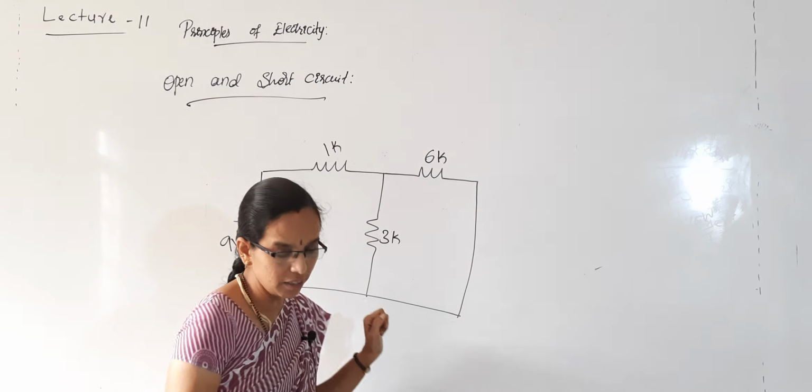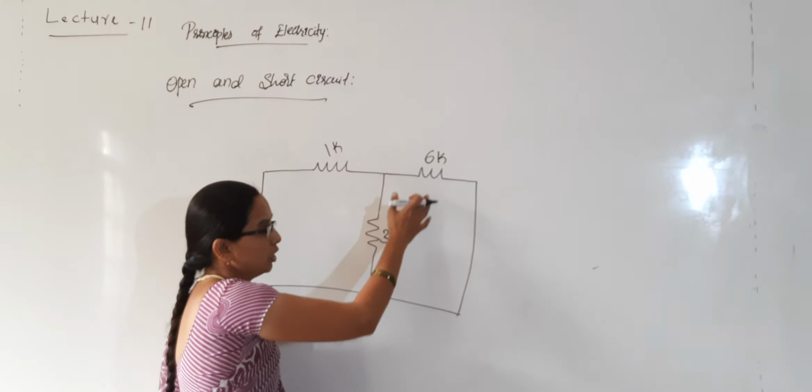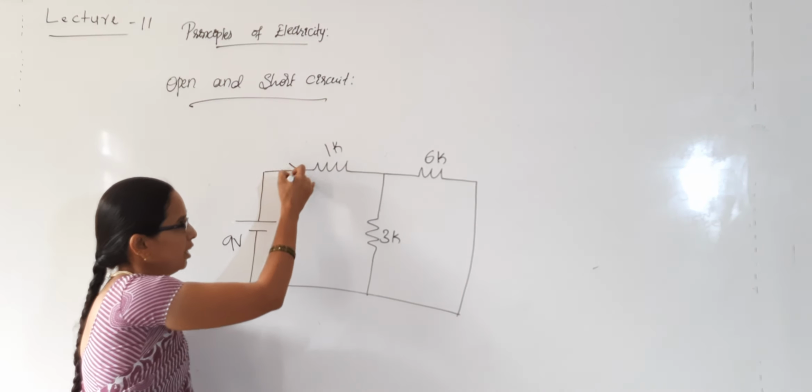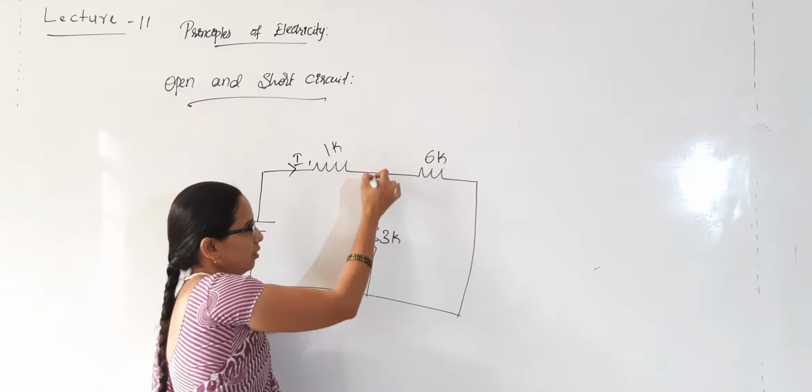A 9 volt battery is connected to 1 kilo, 3 kilo and 6 kilo ohm resistors. In the normal case, we calculate the total resistance, and I1, I2, I3 will be there.